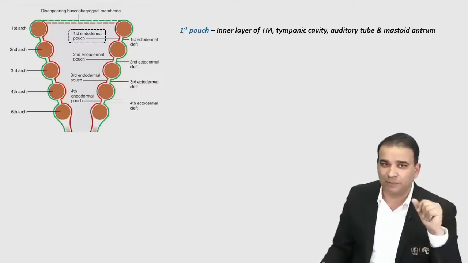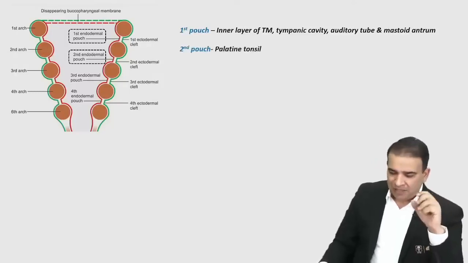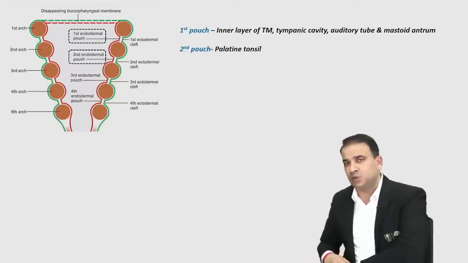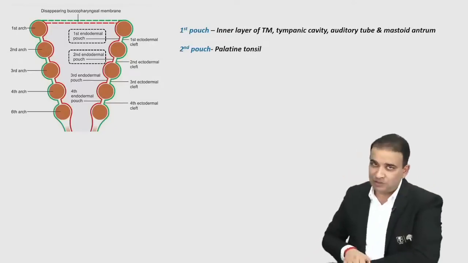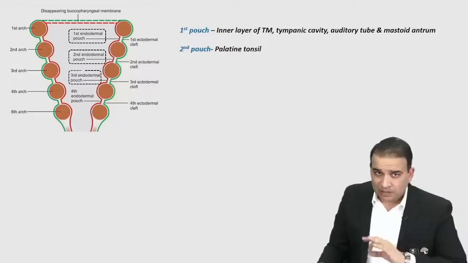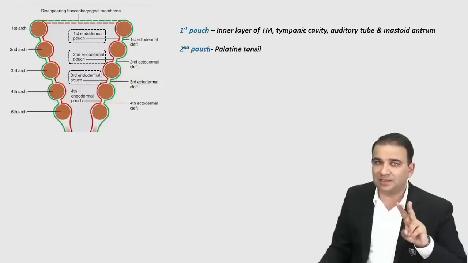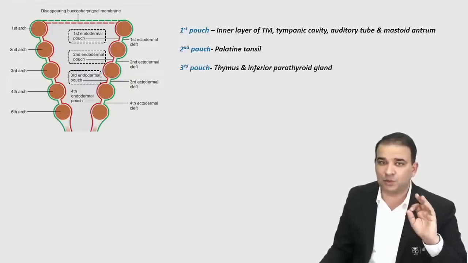Pouch means endodermal. Second pouch, guys. What will the second pouch give rise to? Palatine tonsil, and strictly speaking, it will only give rise to the lining epithelium of the palatine tonsil. Third pouch, on the other hand, will give rise to the, that's very, very important, and twice it has been asked as an image-based question, the thymus and inferior parathyroid gland.